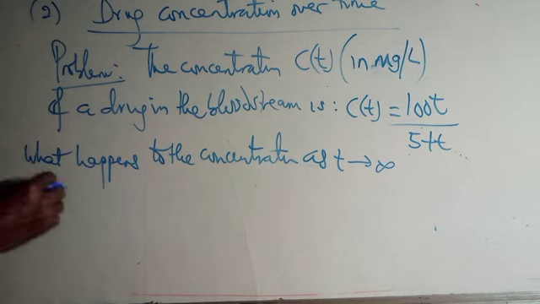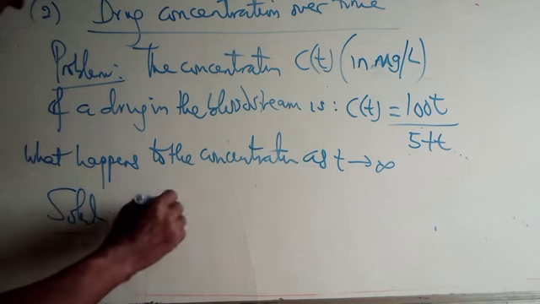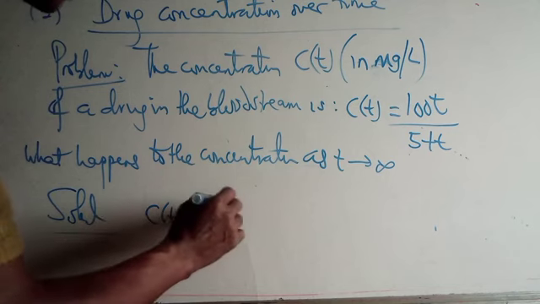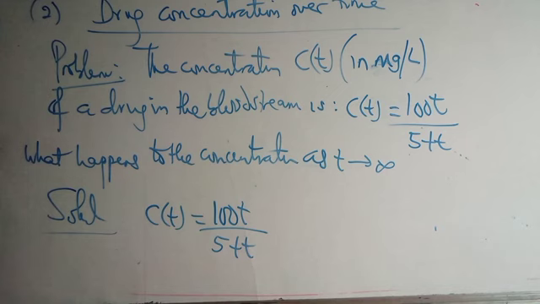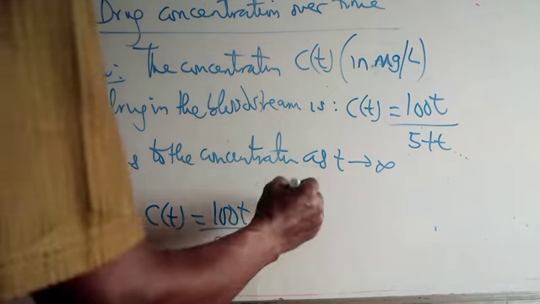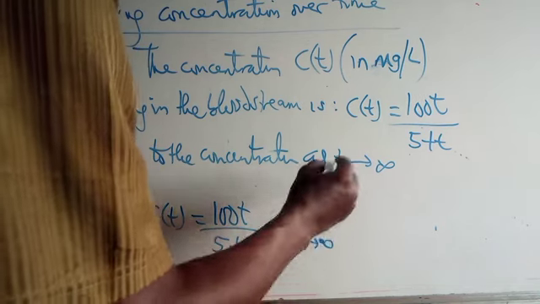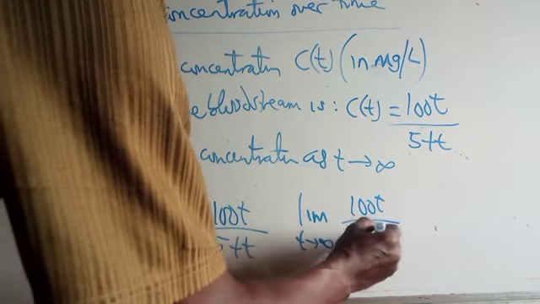So now let's look at the solution. The function given is C of T equals 100 T all over 5 plus T. We are asked to find the limit as T tends to infinity of 100 T all over 5 plus T.